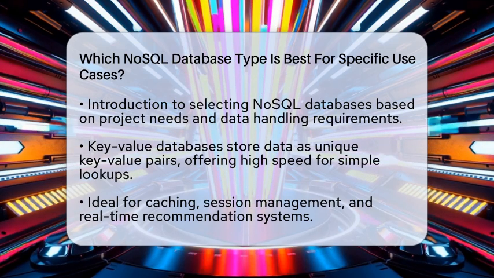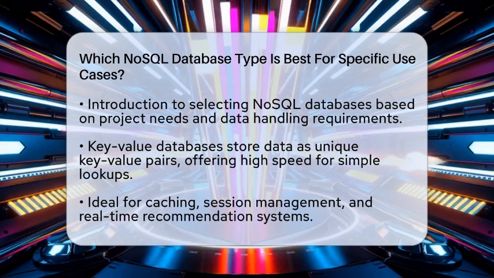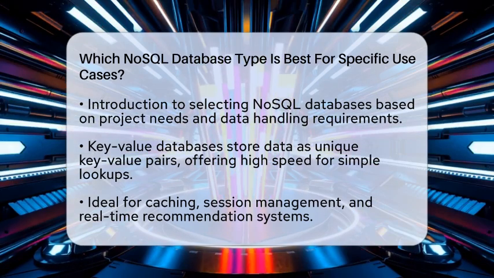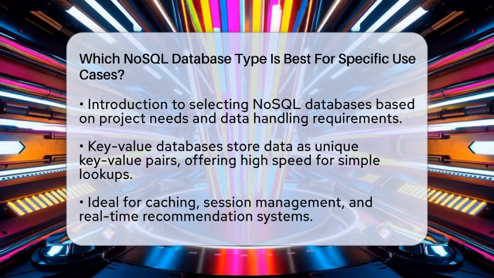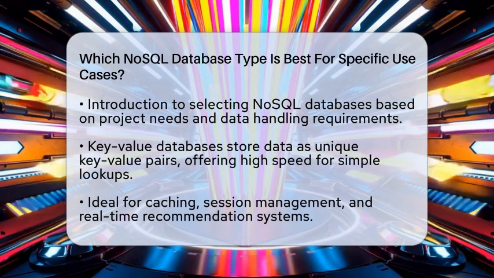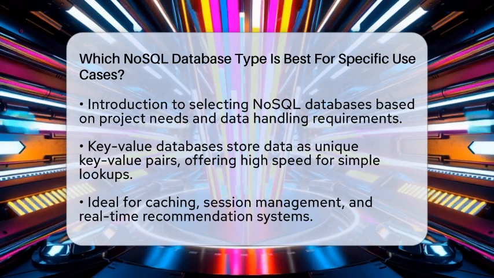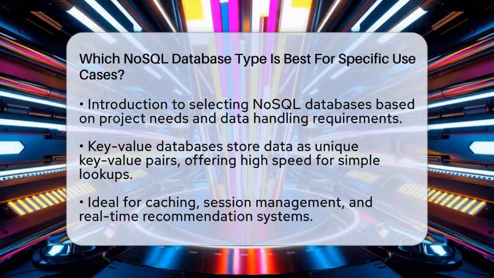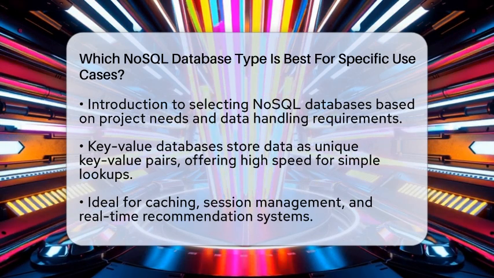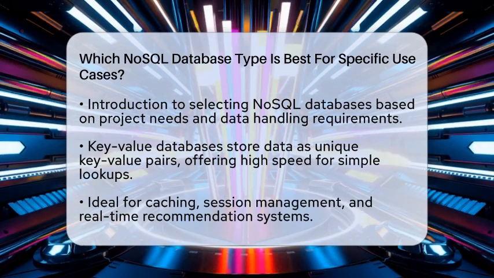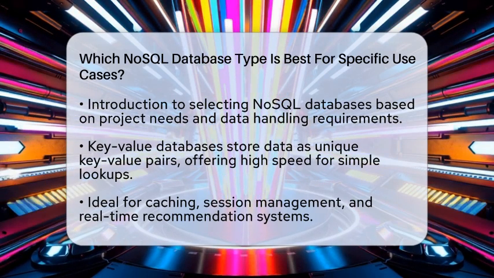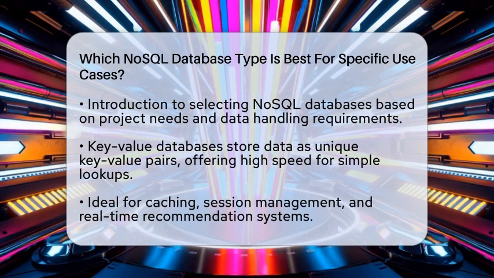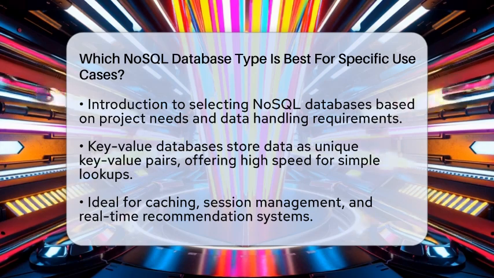First up are key-value databases. These store data as pairs of unique keys and their associated values. They are super fast for reading and writing data because they just look up by key. They work great for caching, session management, or real-time recommendation engines. For example, storing user session tokens or shopping cart contents in an online store is perfect with key-value stores. But they have limited querying options beyond key lookups, so they're not ideal for complex searches.